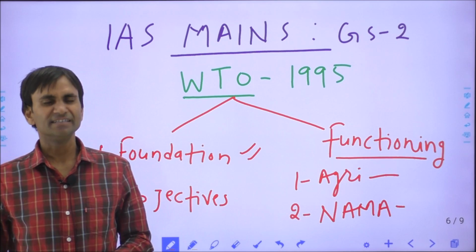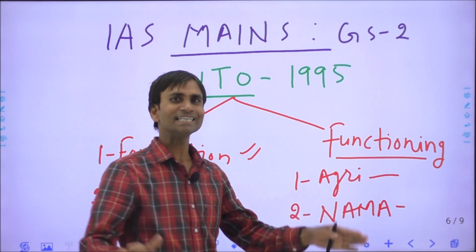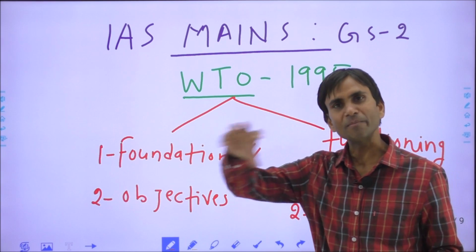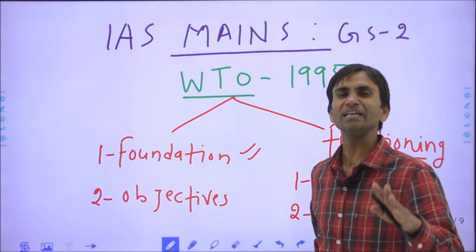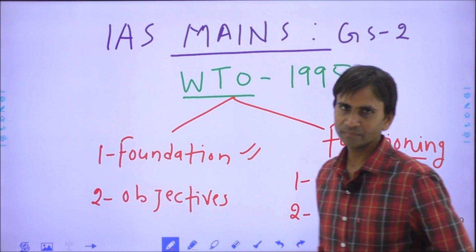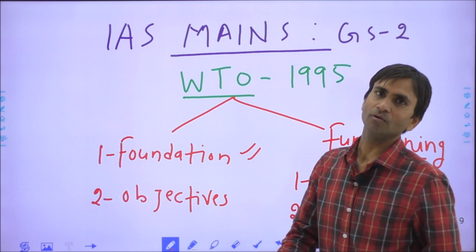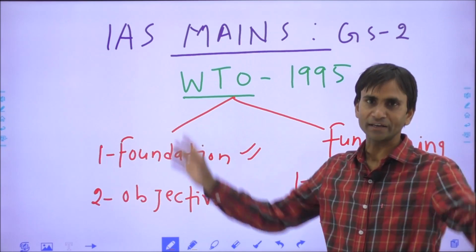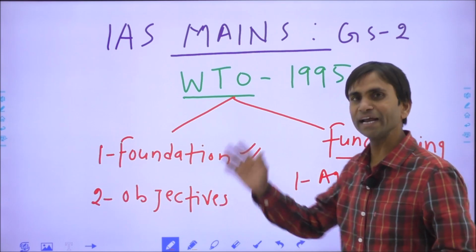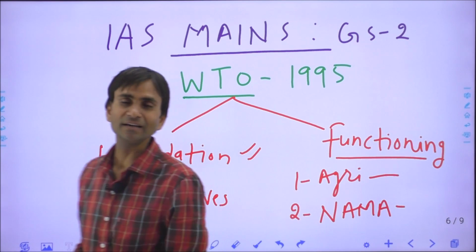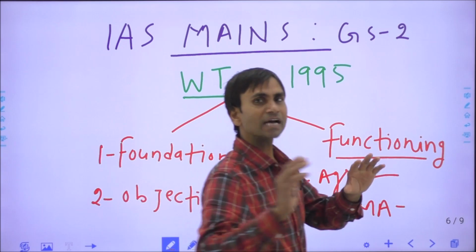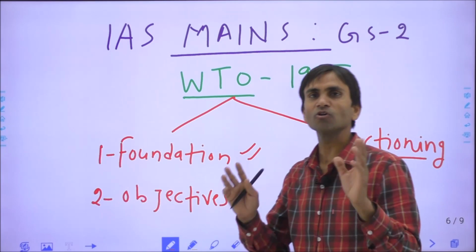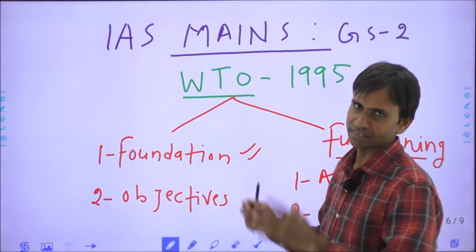After 1990, there were some drastic changes in the global economy, and we can say these changes took place in the economies of developed countries like Germany, Japan, America, Britain and France, and these countries now decided to replace GATT with the WTO, a broader organization. However, developing countries like India didn't have such changes in their economies.